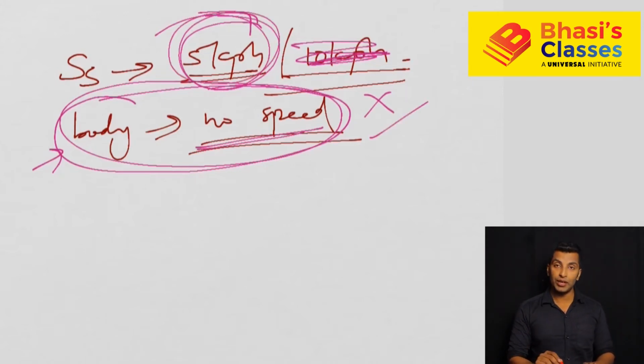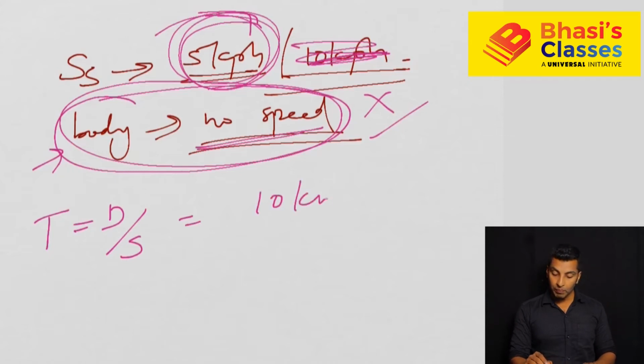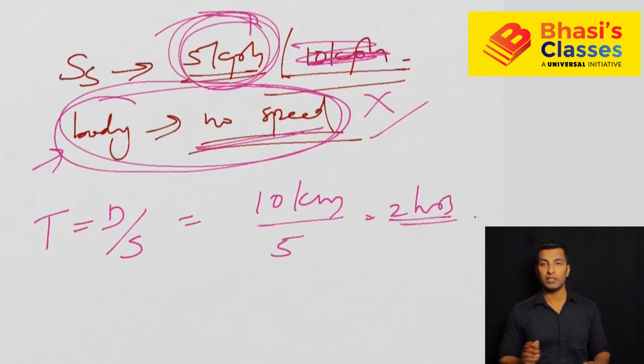So what is the distance you need to cover? I told you 10 kilometer away. So what will be the time taken as the question? Time is distance by speed. So distance here is 10 kilometer. Speed here is speed of the stream because the other object, the stationary body or the person, doesn't have any speed. So that is 5. So how much time it will take? 2 hours. I hope this is clear for you.